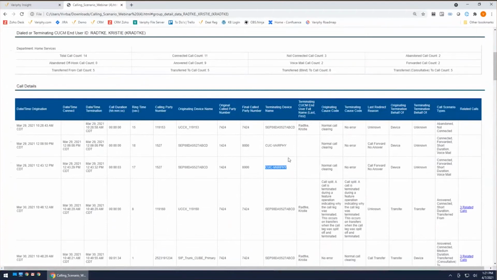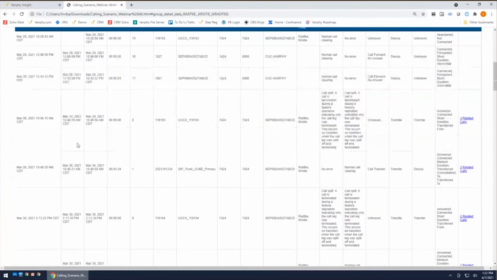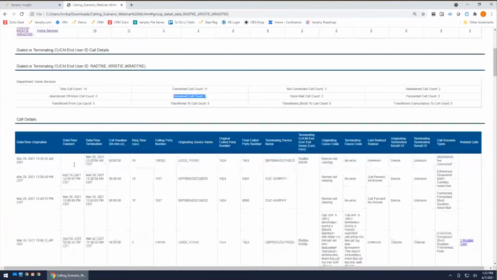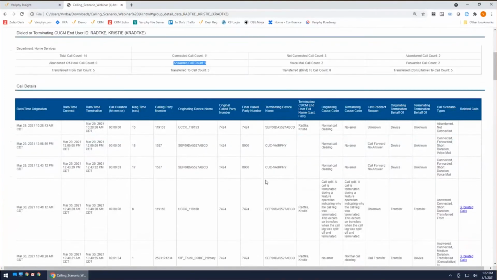So the other thing we're going to take a look at, and I'm just going to backtrack a little bit, is we wanted to look at our answered count here. So one of the things we established right off the bat is an answered call is a connected call. We can see we have 14 calls, 9 of them were answered. This excludes calls to voicemail. So if we exclude our calls with no date time connect, we have 3 calls with no date time connect. We've got 2 calls going to voicemail. So the rest of our calls are going to be followed under our answered count. So pretty straightforward there, how we develop those counts.